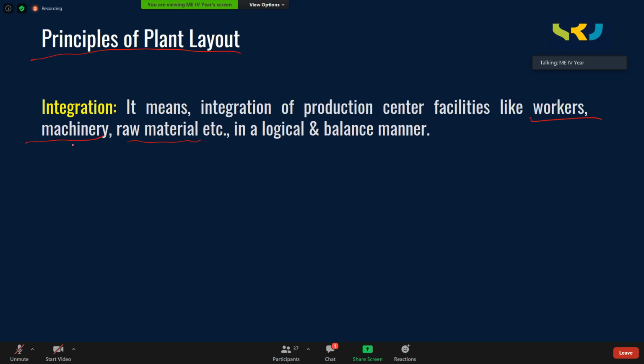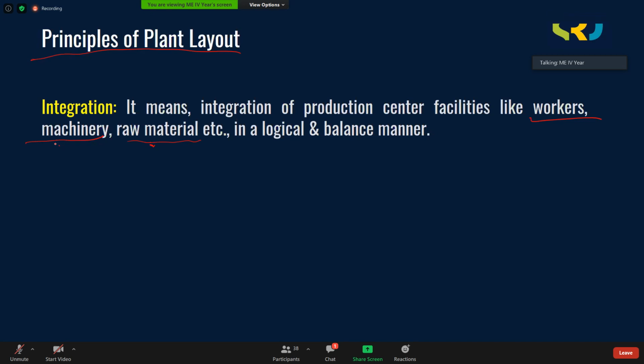Machinery is arranged in such a way that too much back and forth movement of the material is avoided. So the worker should be able to conveniently use raw material to load on the machine within less time. You have to arrange the setup like that. Worker should not move here and there. Suppose the raw material is somewhere else in the warehouse, every time he need not go to the warehouse and bring the raw material. So workers, raw material, and machinery are properly integrated so that the processing happens within less time.